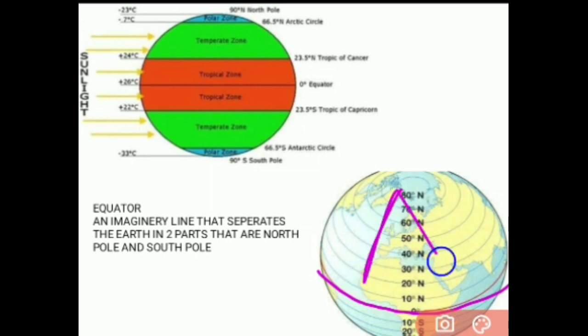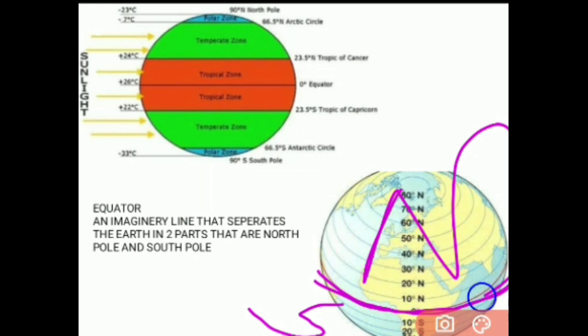So this is the North and this is the South, and this line is actually called the equator, which is an imaginary line. Now see this picture. It's a very interesting picture, so you can understand what the North Pole, the South Pole and the equator actually are.